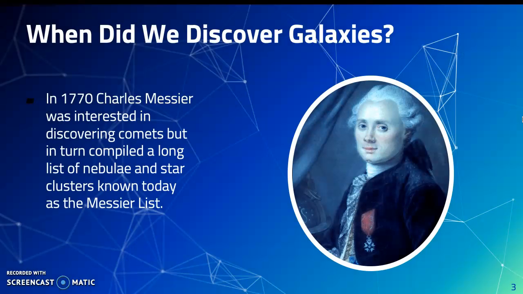So when did we discover galaxies? In 1770, a French astronomer named Charles Messier was interested in discovering comets, and he decided to make a list of everything he saw in the sky already so he would notice when something new was there, such as a comet. This list became known as the Messier list, and by the 20th century, several thousand nebulae and clusters had been added to the list since they were discovered.